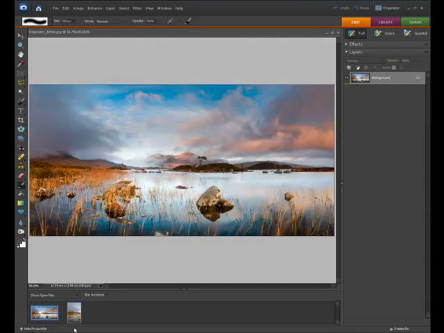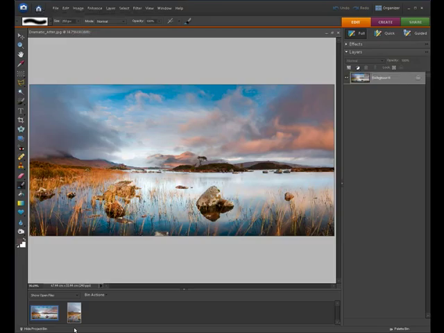So instantly you can see much more of the landscape. I've increased the colour and the saturation within the picture and also applied a bit of sharpening just to pull out the detail within the rock and within the grass, and you've got something which really is quite striking.